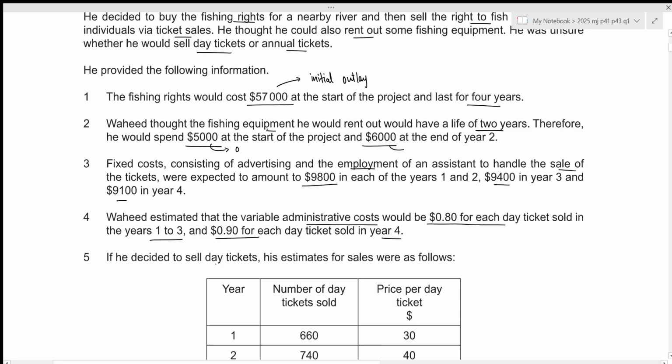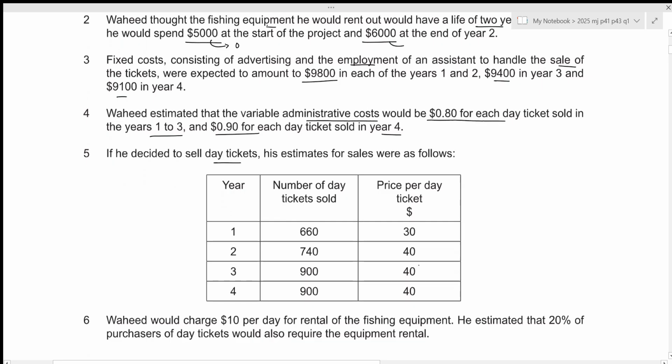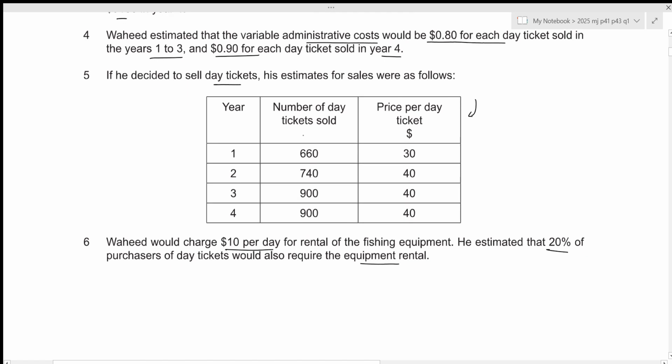If he decided to sell day tickets, his estimates for sales were as follows. We have the number of day tickets sold as well as the price per day ticket. Then Wahid would charge 10 per day for rental of the fishing equipment. He estimated that 20% of purchasers of day tickets would also require the equipment rental. So we need to figure out 20% of the number of day tickets sold for each of the years 1, 2, 3, and 4.